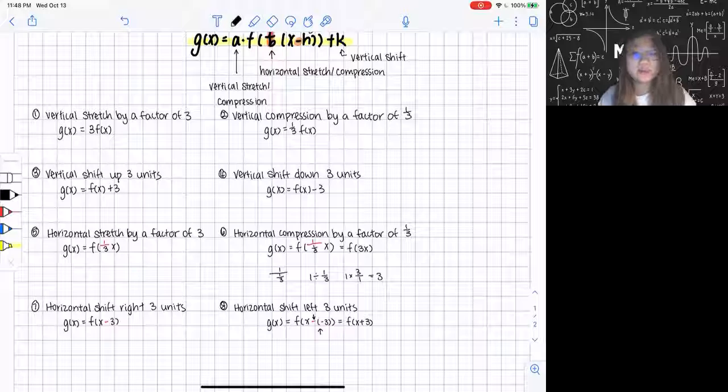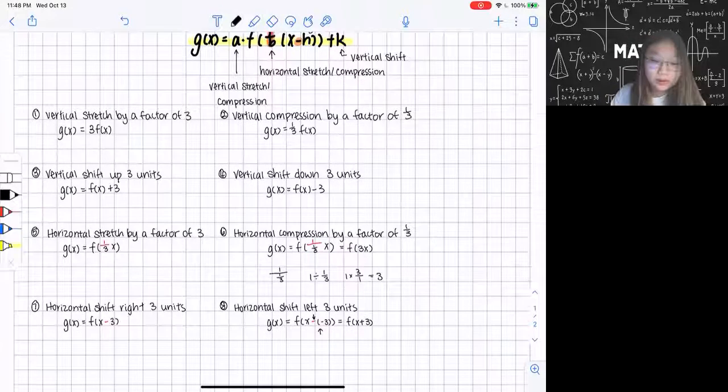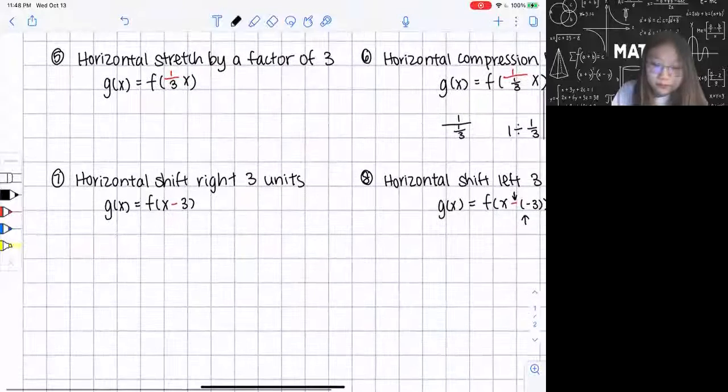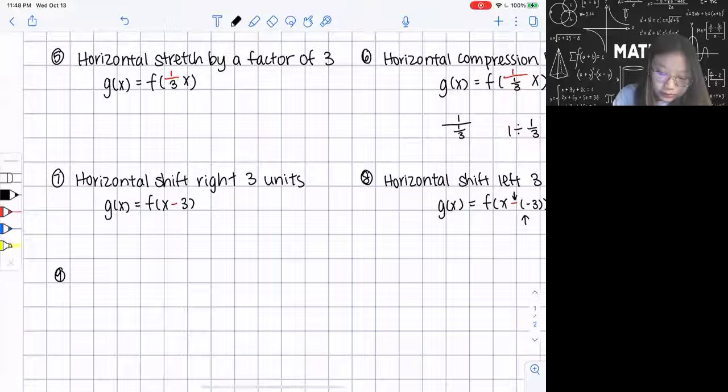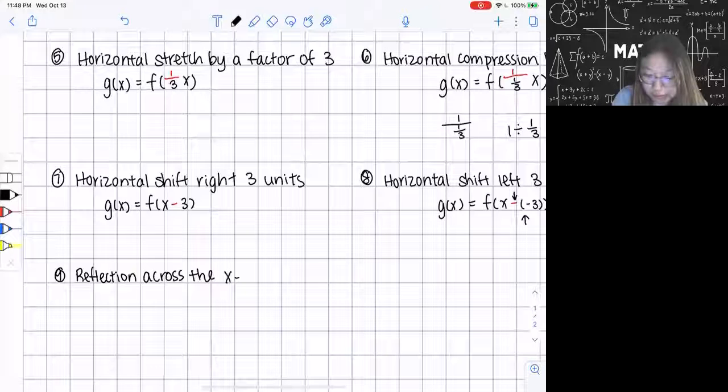And for the last two, I'm going to talk about reflection. So there are two reflections I need to talk about. The first one is reflection across the x-axis. So whenever I have a reflection across the x-axis, remember to put the negative sign in front of f of x, which means I will have g of x equal to negative f of x, okay?